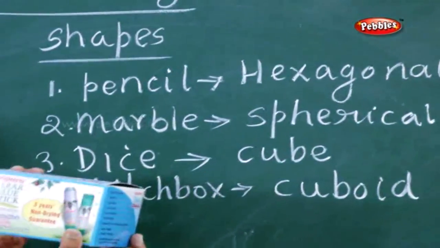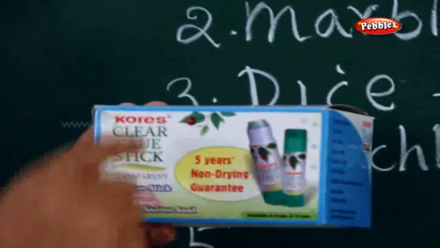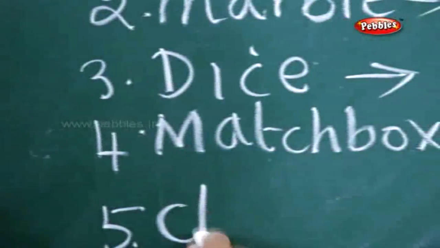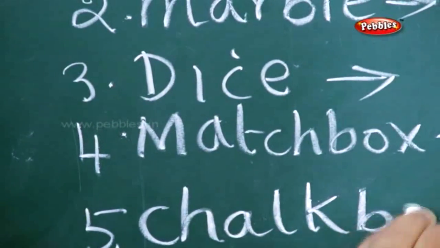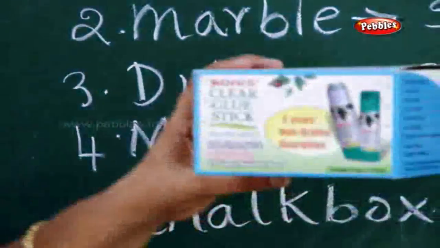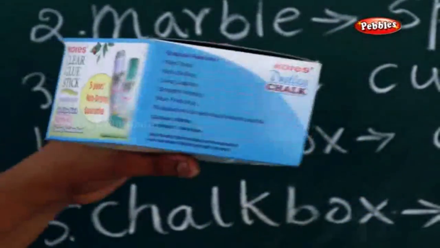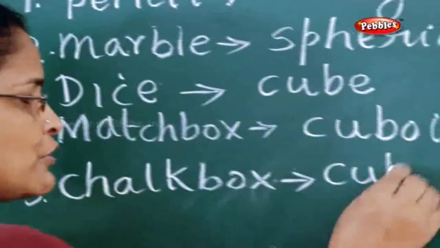Now, what is this? This is a chalk box. You find all chalks in this. Can you tell me what shape it is? It is a cuboid again. This is also a cuboid.